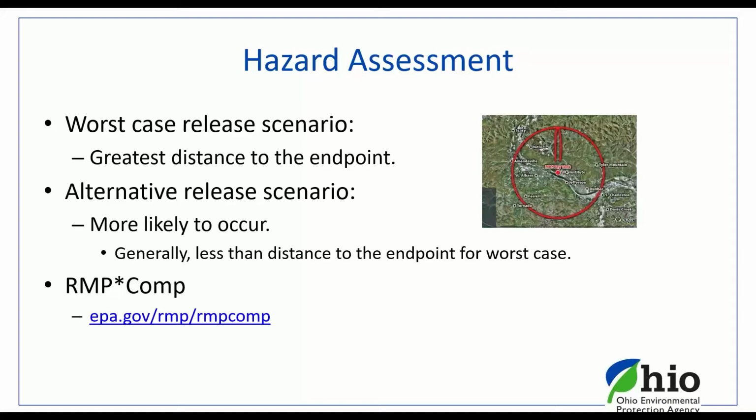The next is the hazard assessment. When you talk about a hazard assessment, you're talking about a worst case scenario. We want to figure out, okay, you have an RMP chemical that's in the process. We want to put it through a worst case release scenario to see the greatest distance to that endpoint if you do have an accidental spill or an accidental release. There is something called the RMP*Comp. That is an application you can get off US EPA's website or Ohio EPA's website. It will establish what that distance to the endpoint is for a worst case scenario.